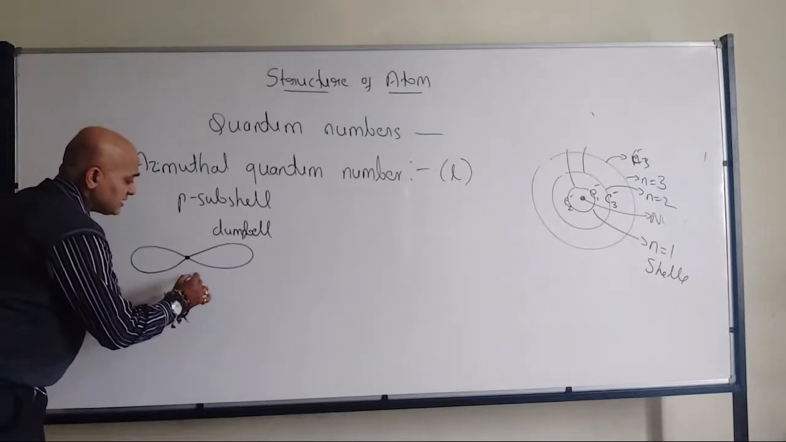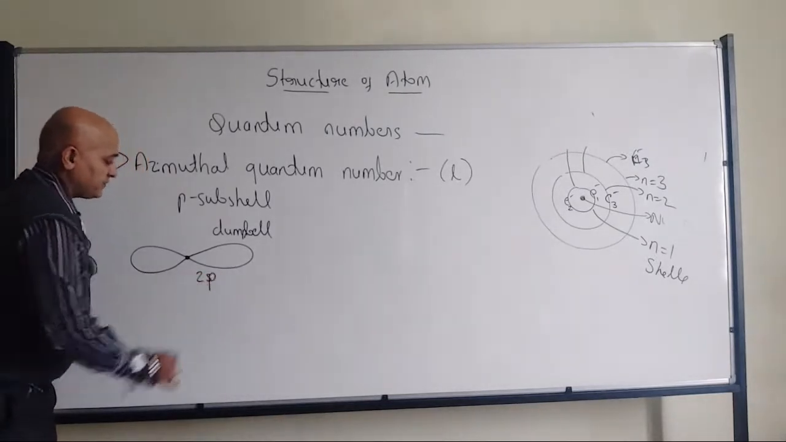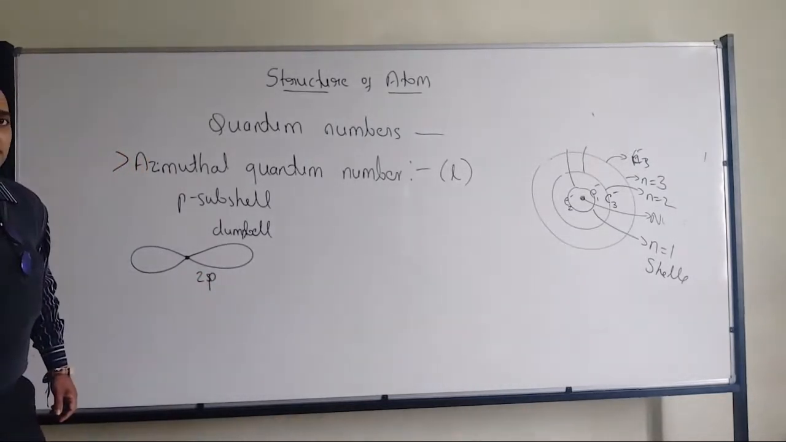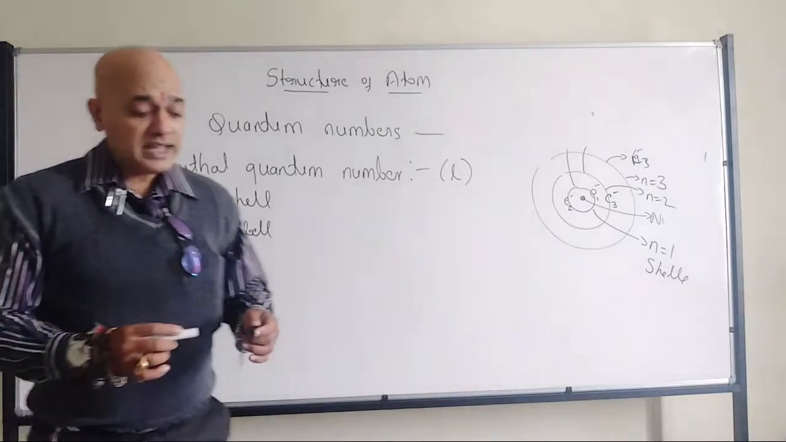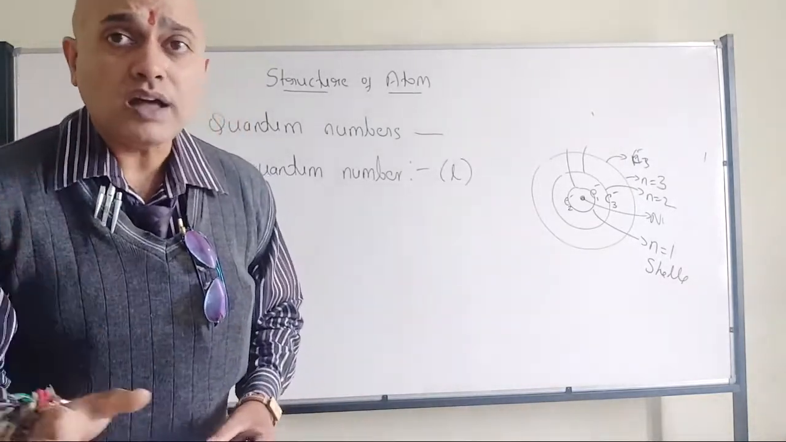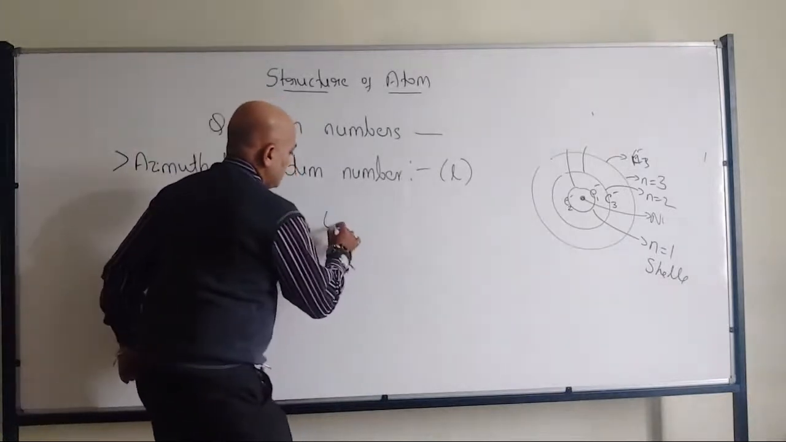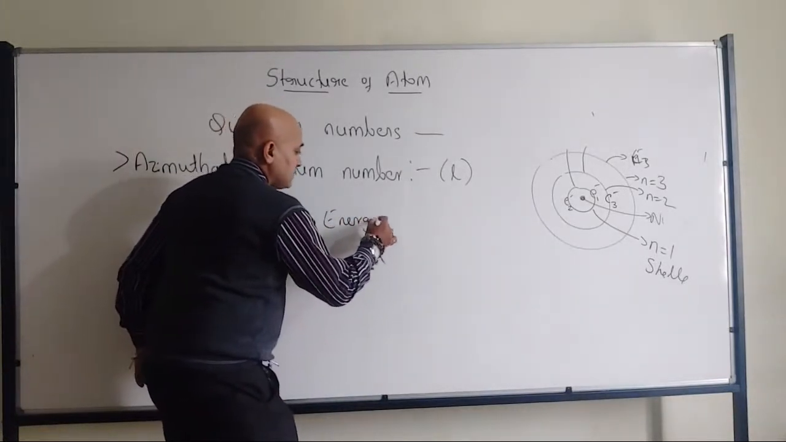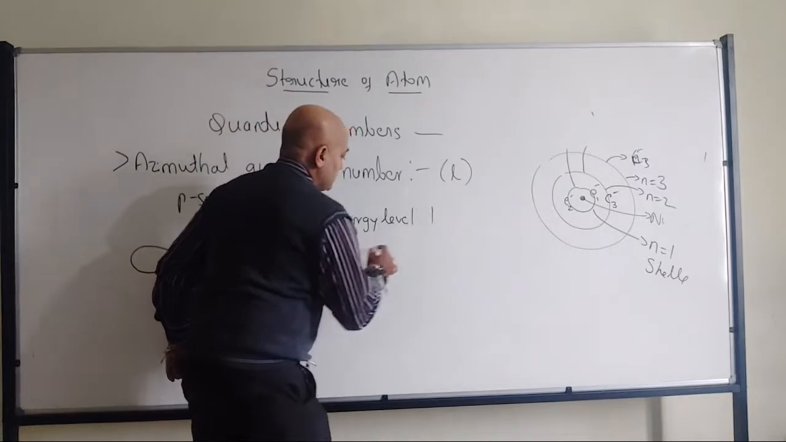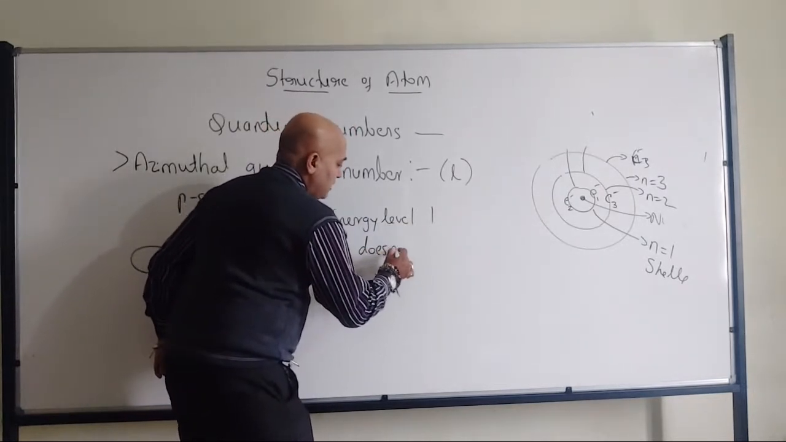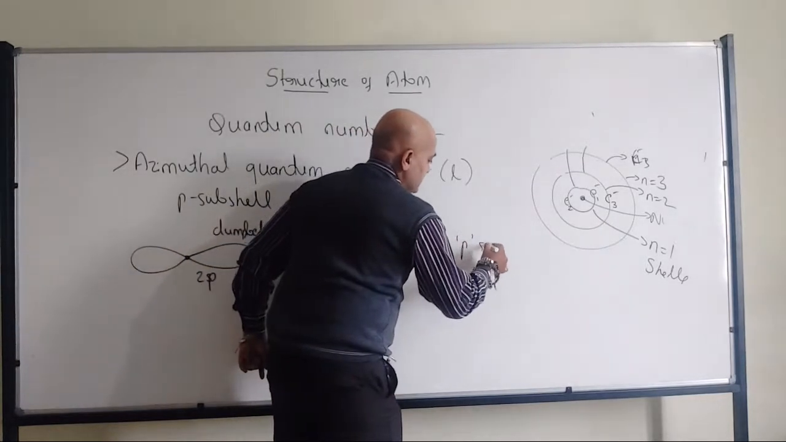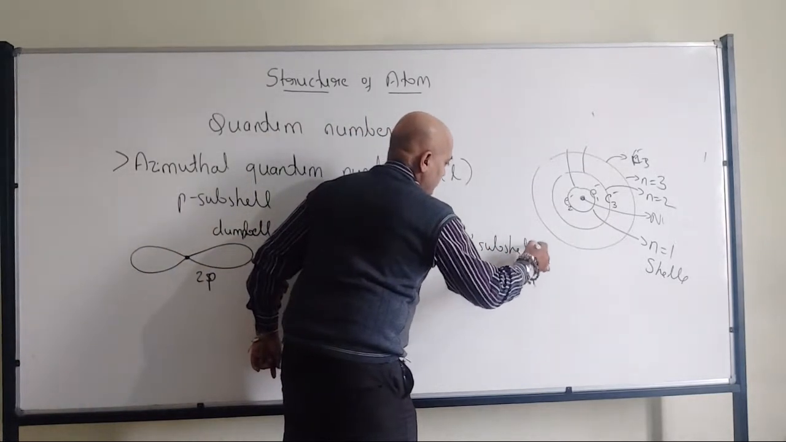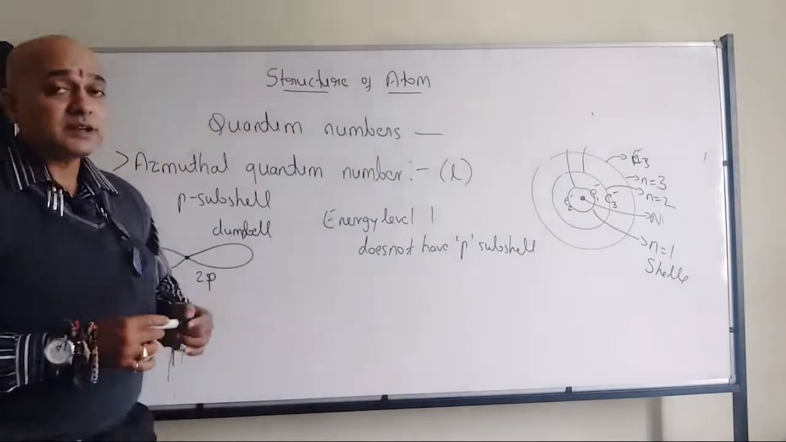Naturally, if it is 2p1, why sir, why have we not written 1p? I will give the answer for that. Because the P subshell will not be there at energy level 1. I will make a point. Energy level 1 does not have a P subshell.